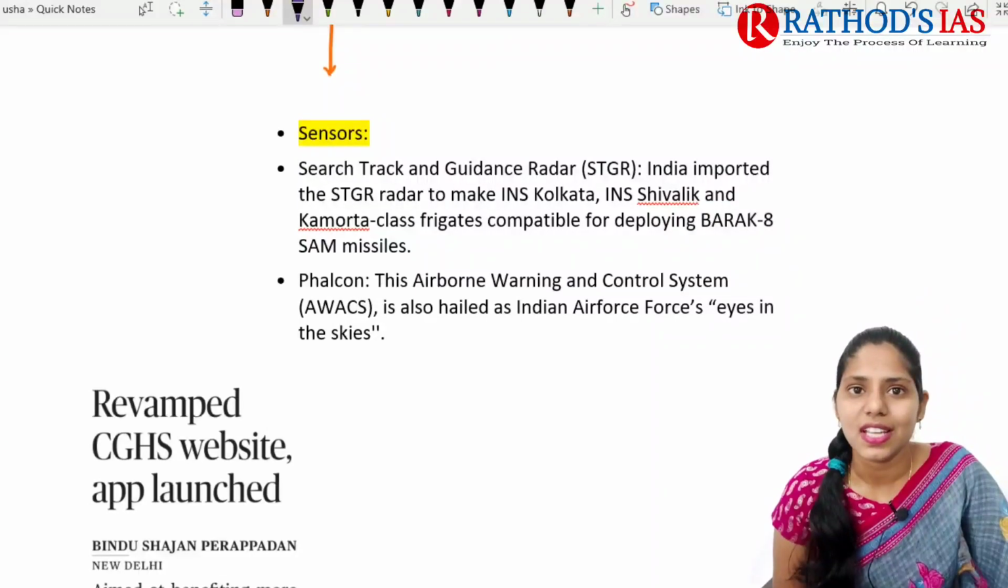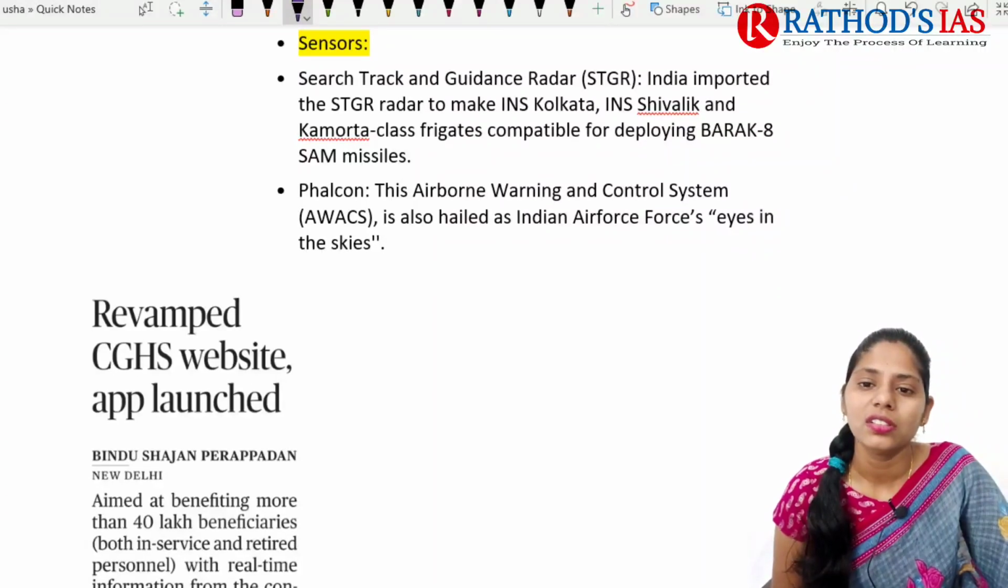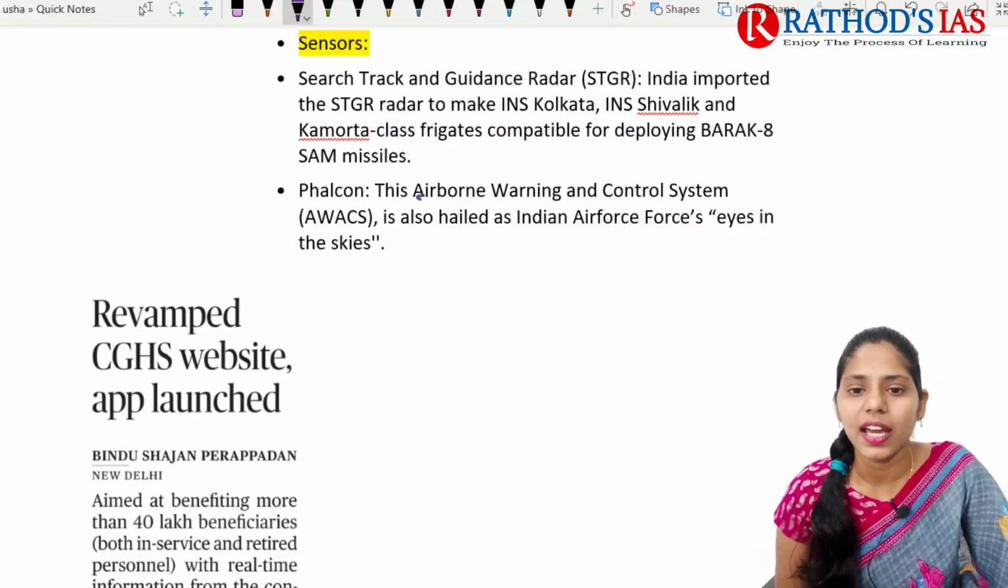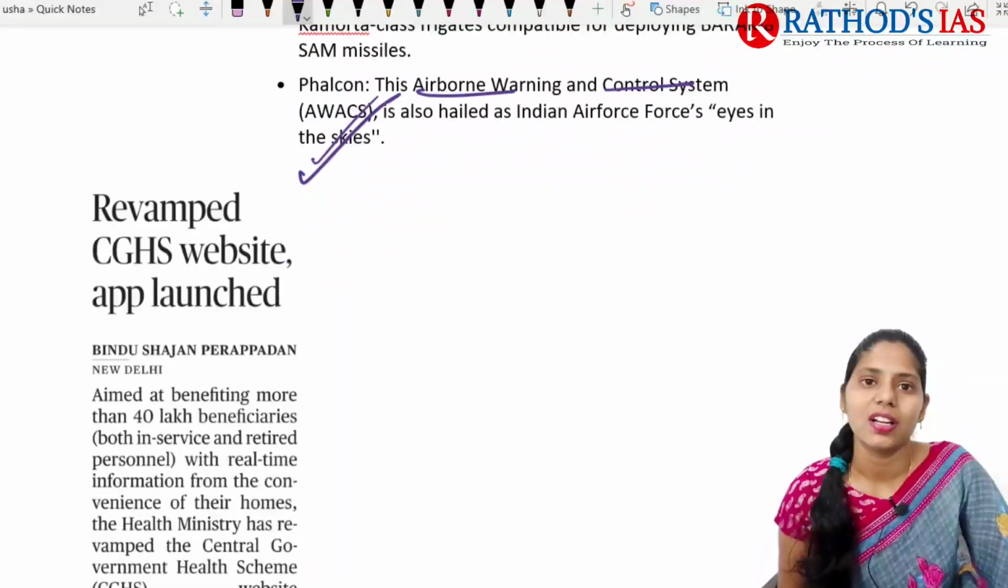And next one is sensors. So the Search Tank Guided Radar, that is STGR, is mainly imported from Israel. And we also got Falcon. Falcon is an airborne warning control system. So these are some defense equipment that we got from Israel.